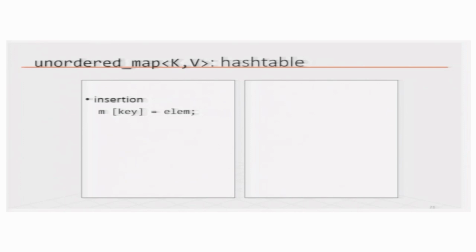In order to know what is there for Alice, I have to index directly to Alice's name, and then I should be able to read what Alice has. So, if it is a balance table, it will be Alice and her balance, Bob and his balance. This is how the hash table is formed. In this case it is called an unordered map, and it has two different types. K is the type of the first element or first column, and V is the type of the second column. If the first column is a string and the second column is an integer, like Bob and his amount, then we will have the string and the integer.